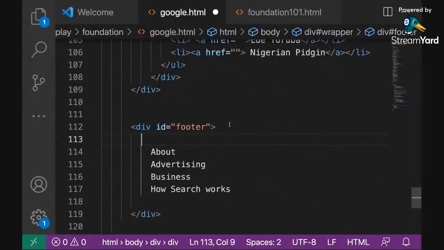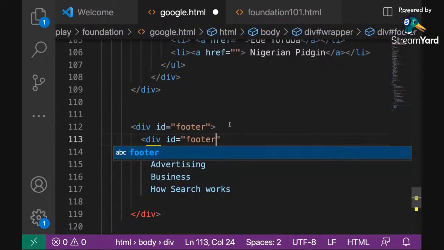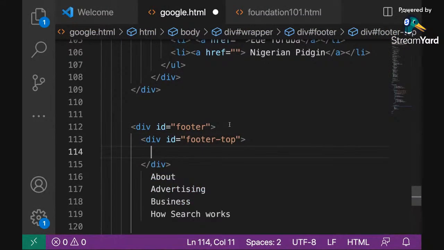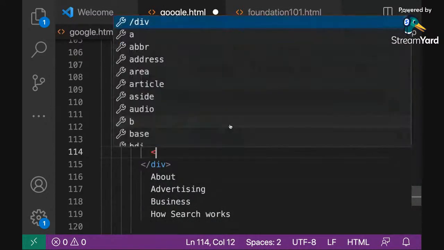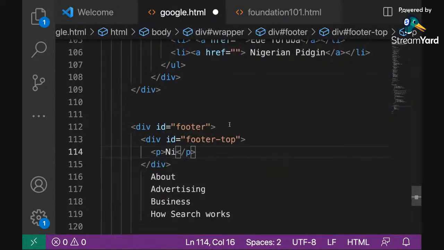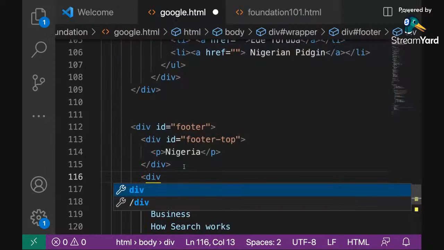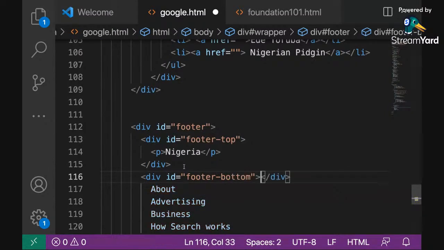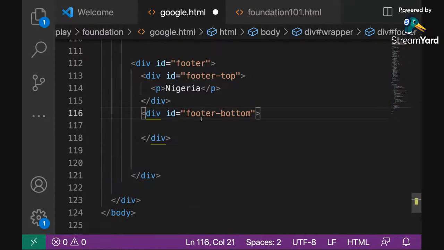But before we get to that, there is a div just above that, let me call it footer top, that is housing the Nigeria, right? So I'll just use a paragraph there and call it Nigeria. That's the first section. Then it's another div down below, which I will call the footer bottom, right? And inside there, that's where we have all of these guys. But inside there, really, I have three sections.